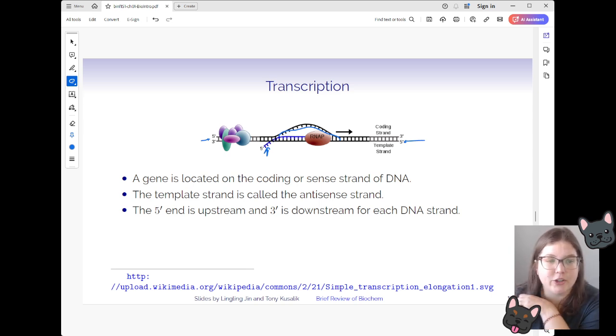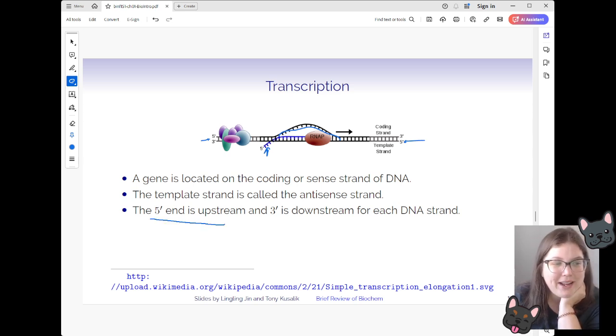The template strand is also sometimes called the antisense strand. We have about 1 million, that's an exaggeration, but it feels like 1 million names for these different types of strands. Template strand is also called the antisense strand. Coding strand is also called the sense strand. I'm going to try my best to use template strand and coding strand for the duration of this course, just to keep it clear, but just know that those other names are important here.